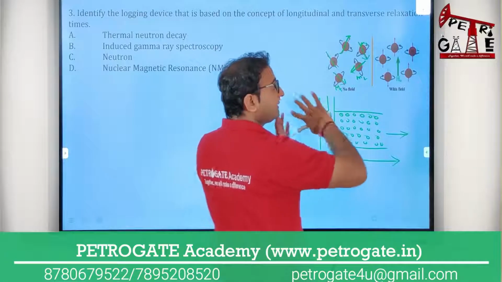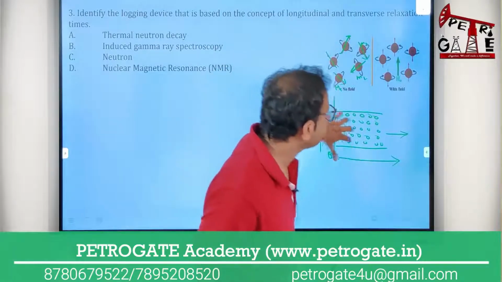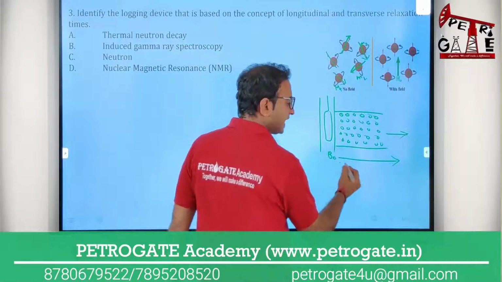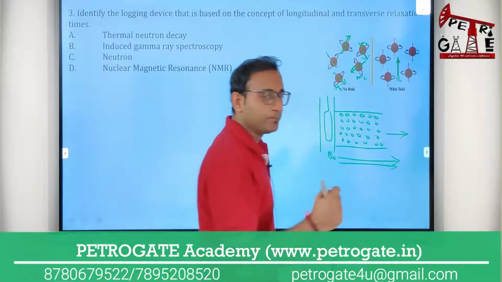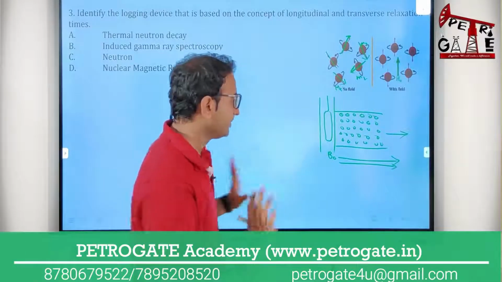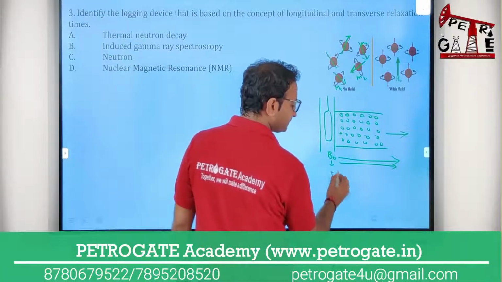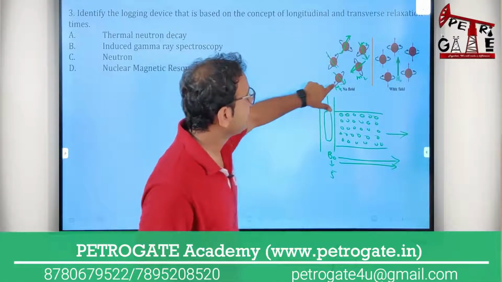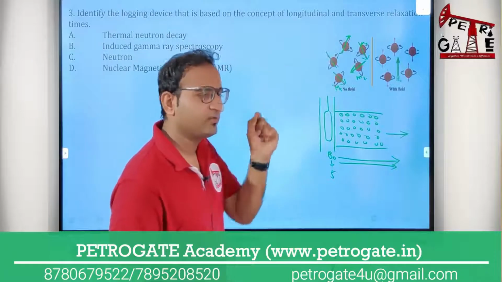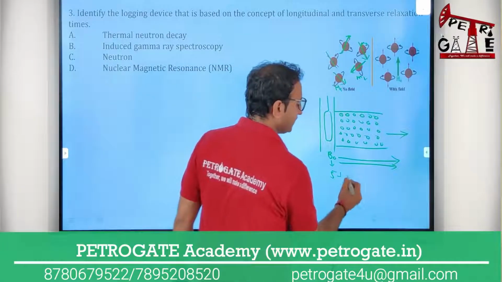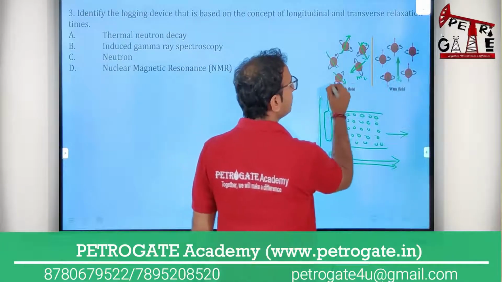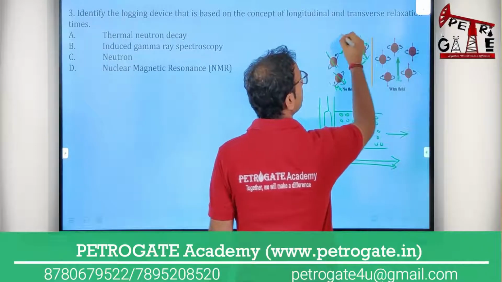So all the proton rotation will be in the same direction now. But what is the time? Listen to me carefully. Suppose the magnetic field value I am giving is 5, and the magnetic field of each proton is very small, like 0.1, 0.1, 0.1.